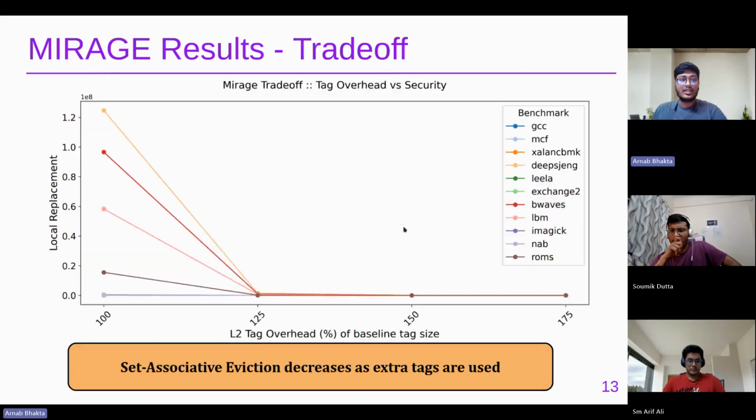And next we see the Mirage trade-off. In Mirage, we simulate a fully associative cache by using some extra tags, and 100 means that there are no extra tags. As we increase the L2 tag overhead, we use more tags, the local replacement decreases, and at around 125 it is 0.